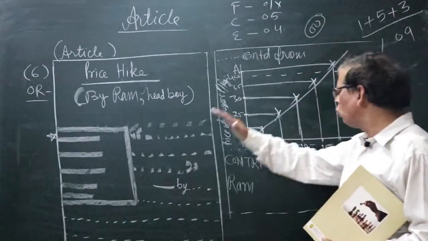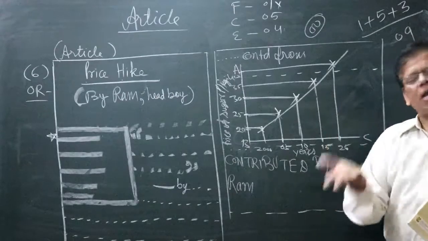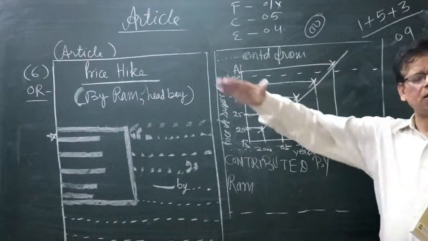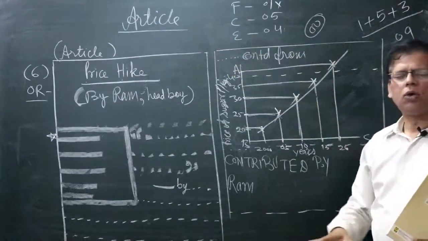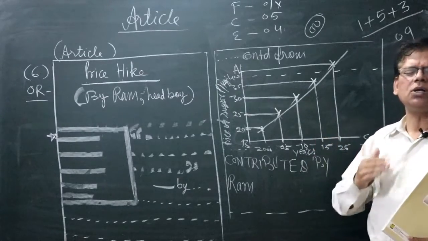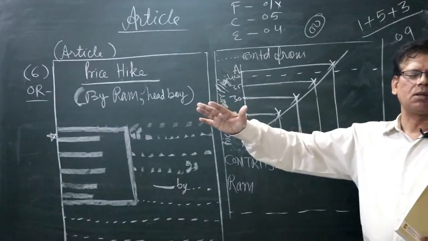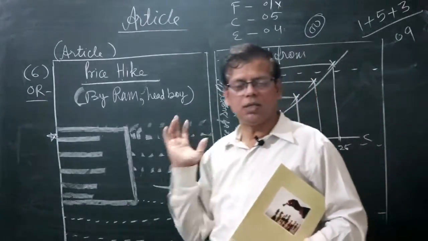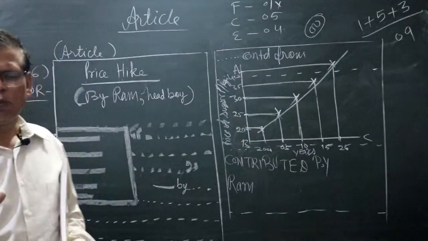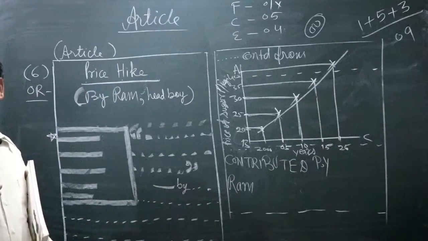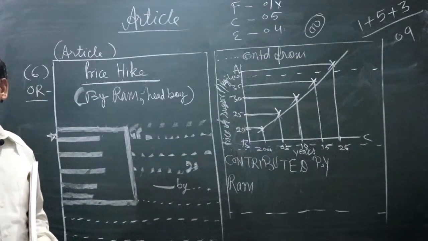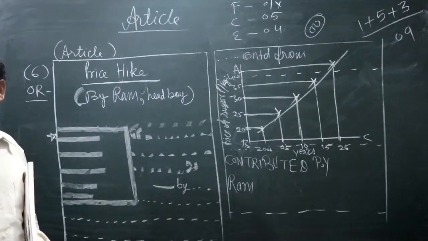Because hardly any examiner goes back to make a change. Checked is checked. He gets ahead. He is in a hurry. He is in a great hurry. He wants to get ahead at the earliest, as early as possible. He wants to check your copy because his only motto is to make money. In CBSE, each copy is costing 30 rupees. So he wants to check as many copies as possible in the least possible time.